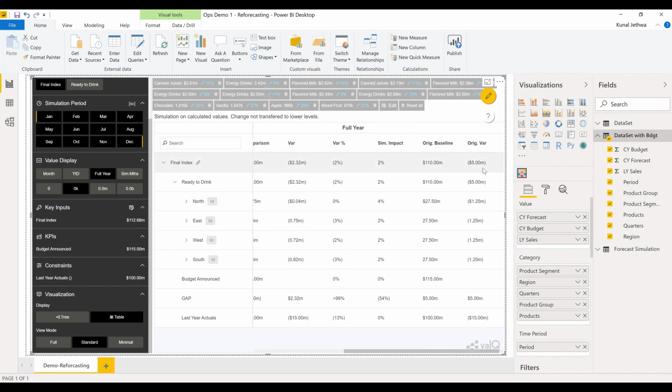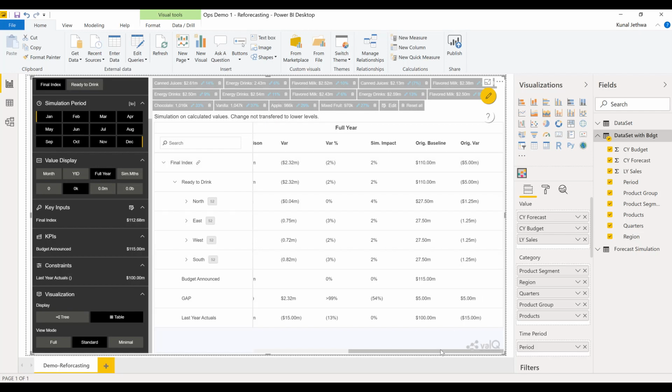So original variance, for example, in overall was $5 million. Now it is simulation impact has reduced it by 2%. So variance is still at -2%, which can be further simulated and corrected as per the intellect of the planning cell of the operations team.